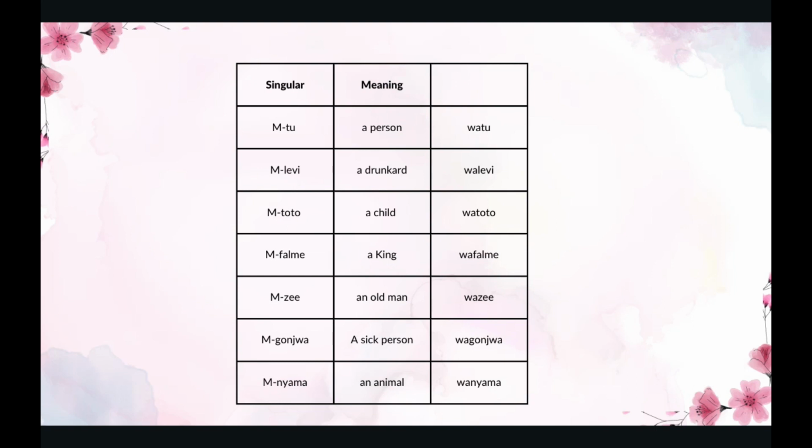Mgonjwa means a sick person. A sick person in plural is wagonjwa. The next one, mnyama. Mnyama means an animal. An animal in plural is wanyama.